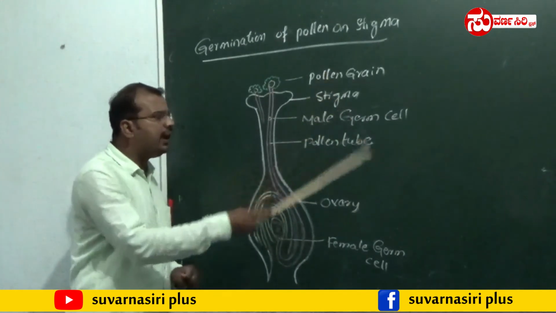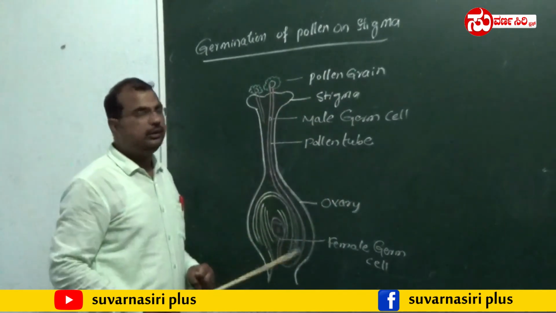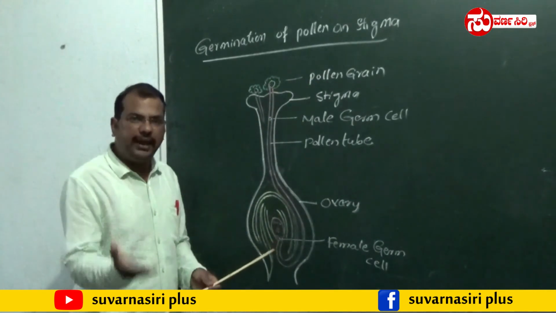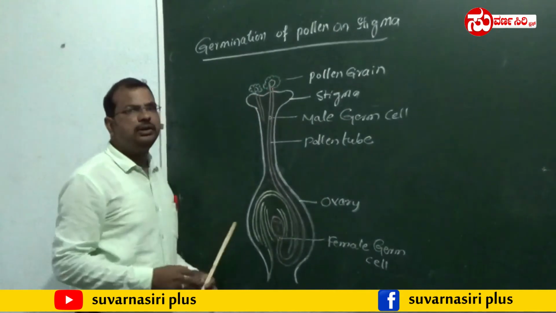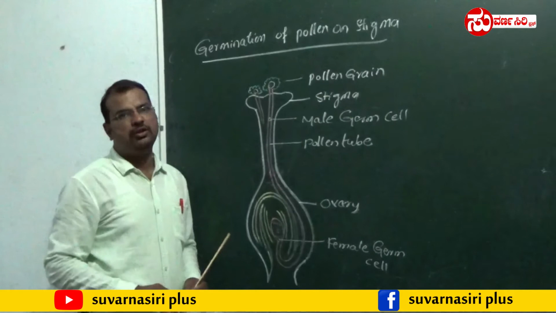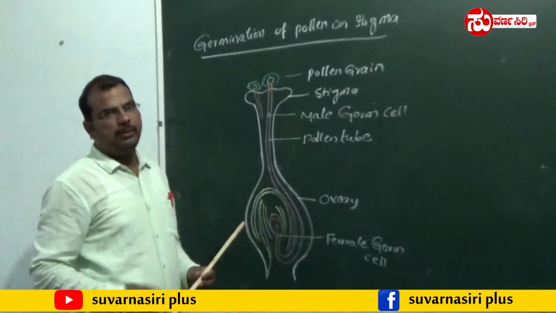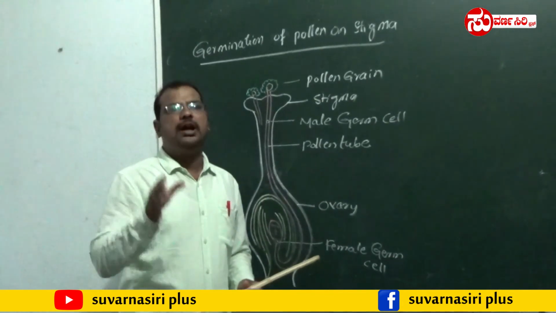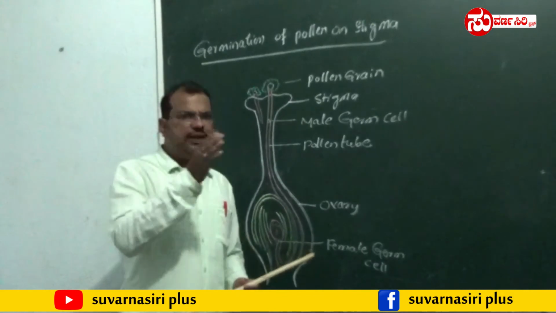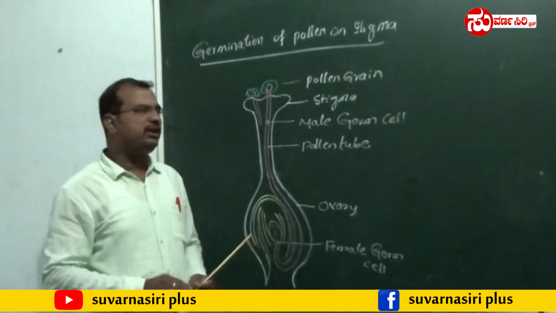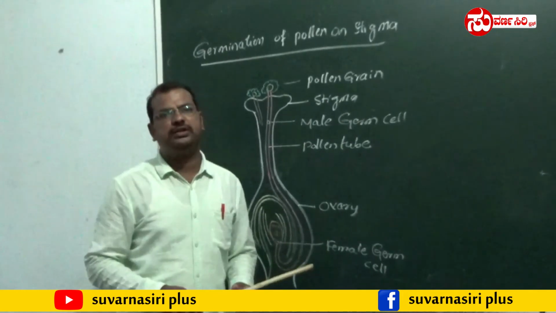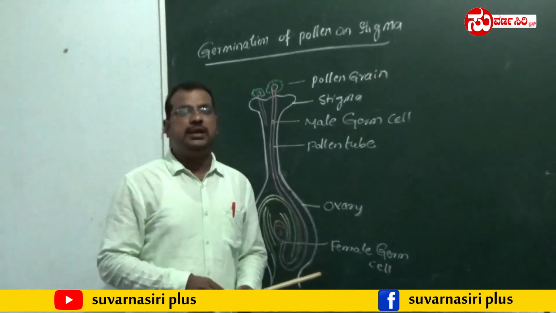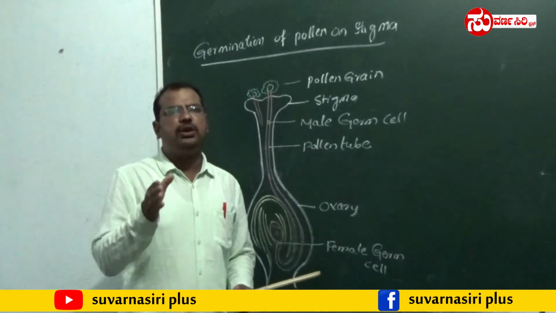How does this pollen grain transfer? How has the pollen grain come here? This pollen grain has come onto the stigma through one more process called pollination. Pollination means the transfer of pollen grains from anther to stigma. There are two kinds of pollination. One is self-pollination, another one is what? Cross-pollination.